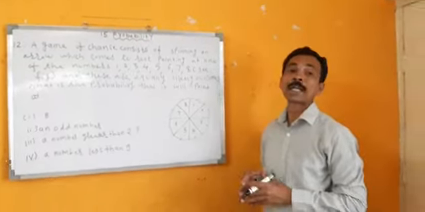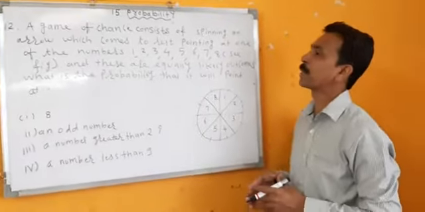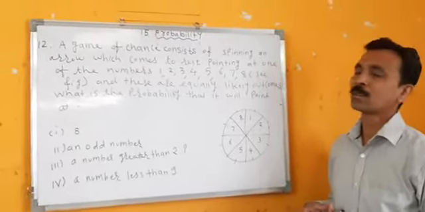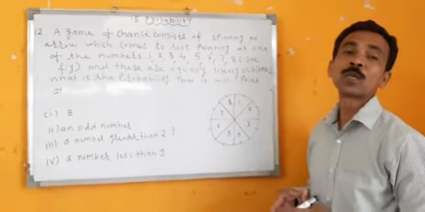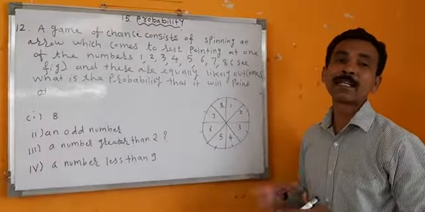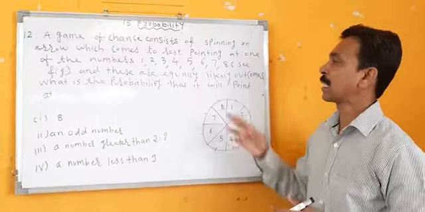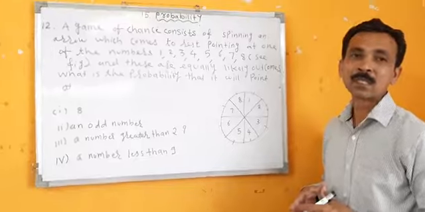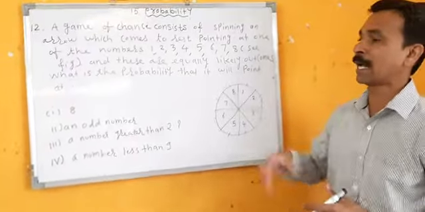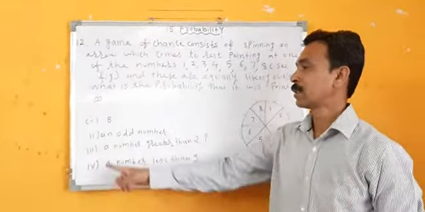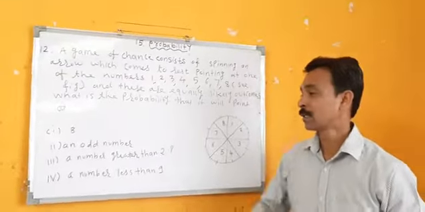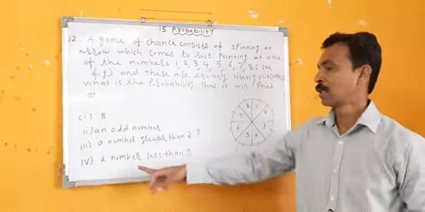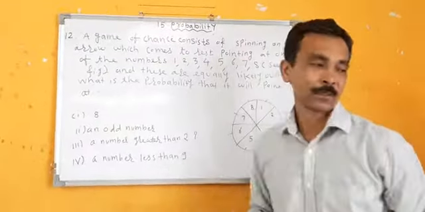Twelfth sum. A game of chance consists of spinning an arrow which comes to rest pointing at the numbers 1, 2, 3, 4, 5, 6, 7, 8. See the figure. And these are equally likely outcomes. What is the probability that it will point at: one, 8; two, an odd number; three, a number greater than 2; four, a number less than 9?